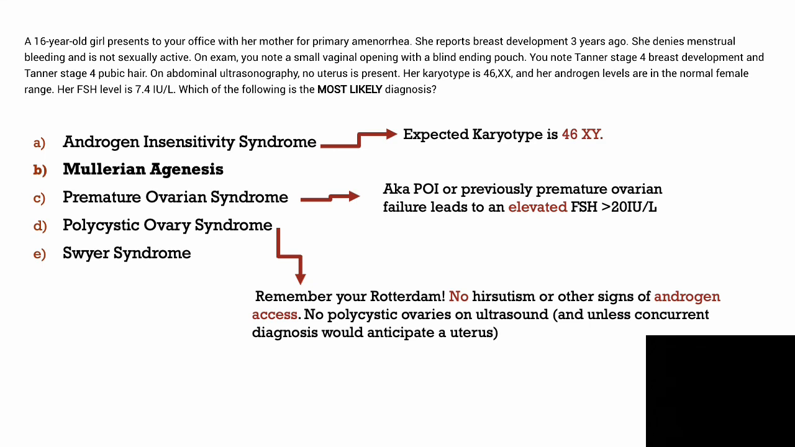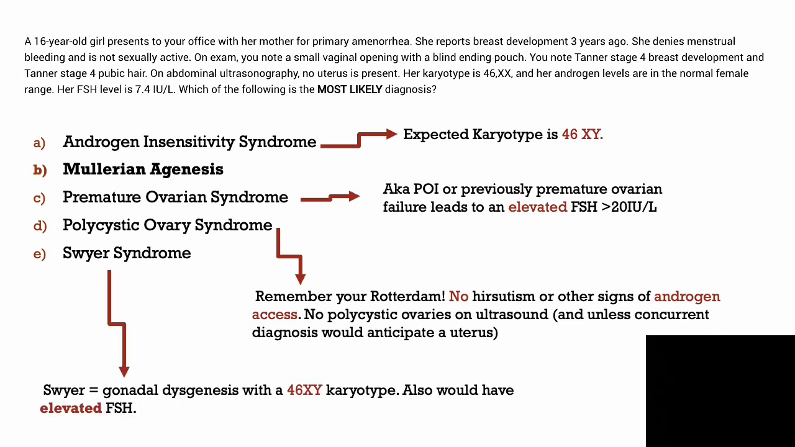For PCOS, polycystic ovarian syndrome, you must remember your Rotterdam criteria. This is a huge testing point on CREOG, so just make sure you really feel comfortable diagnosing PCOS. Usually in the question stem, they'll talk about hirsutism or other signs of androgen excess. Also, no polycystic ovaries on ultrasound, and unless there's a concurrent diagnosis, you would anticipate a uterus in a patient with PCOS. Swyer syndrome is gonadal dysgenesis with a 46XY karyotype. Here you would have an elevated FSH as well. So for those two reasons, this is an incorrect answer.